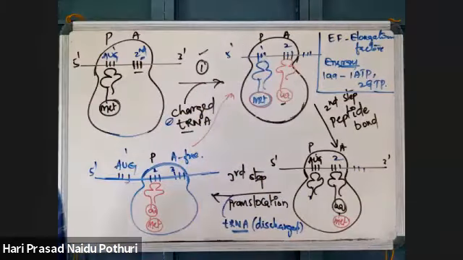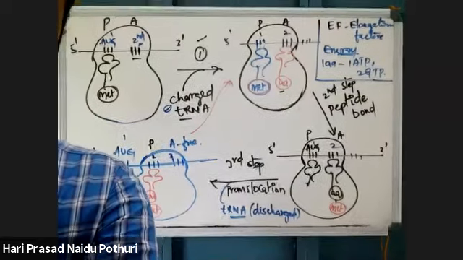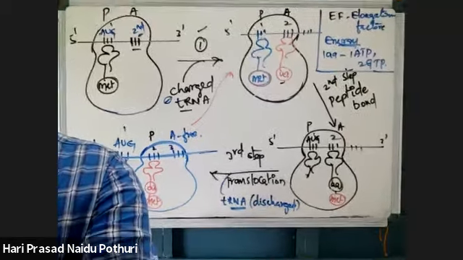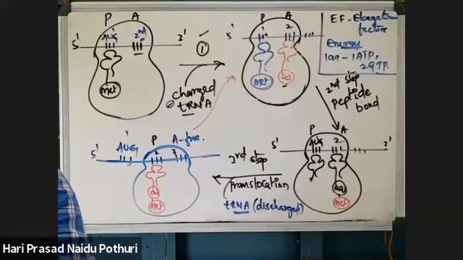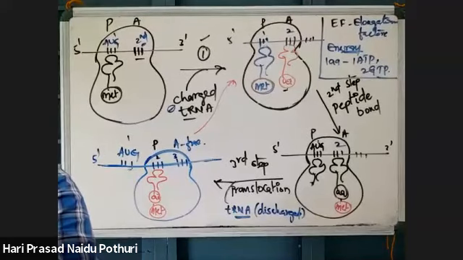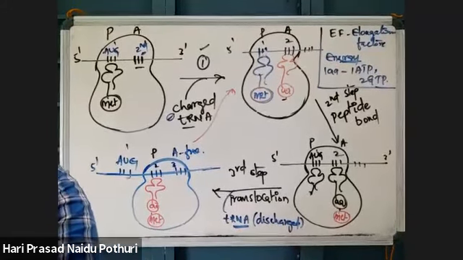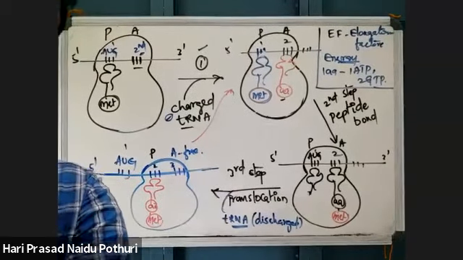Okay, is this elongation concept clear? Okay, thank you. 1 tRNA codes for 1 amino acid.